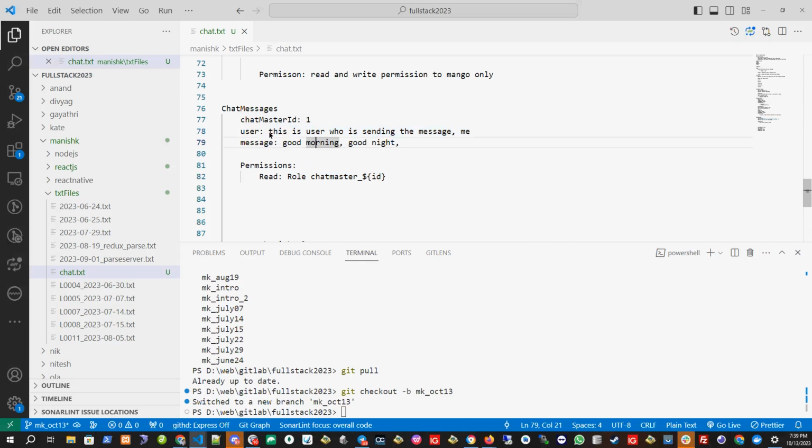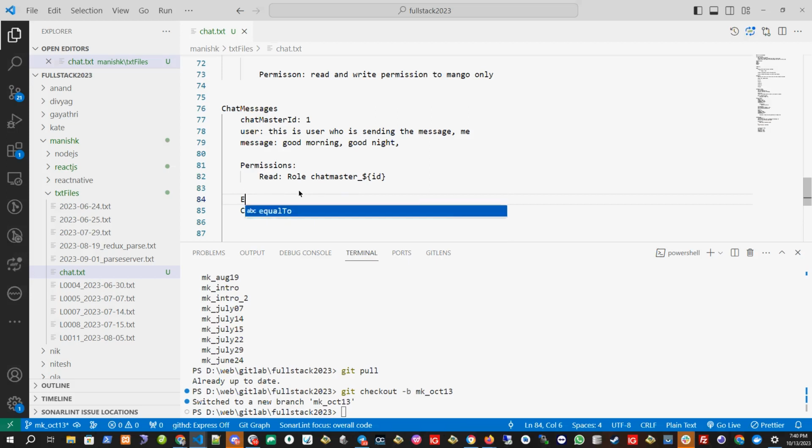Though we can give the functionality of overwriting the message if he has done some mistake, that overwriting is done on the cloud level. This is done on the cloud level, which I will show you in the Parse server, how we do that. So the user cannot directly do it, but with the cloud function it can be done, and we will put a lot of checks to make sure this can be edited. For the cloud function, we need the master key of the Parse server. That we will discuss once we reach that point.